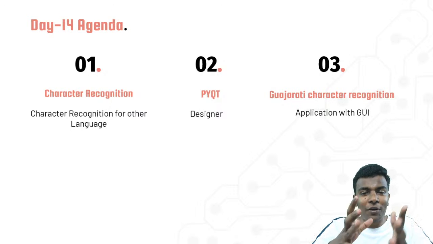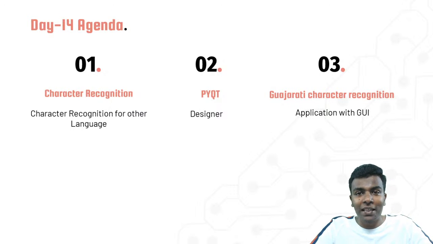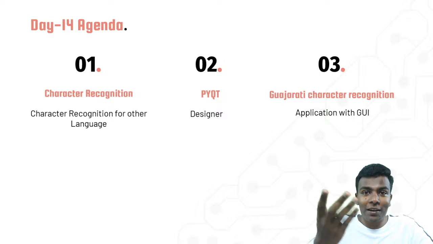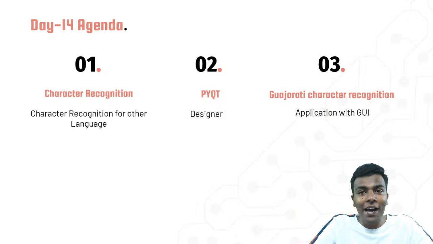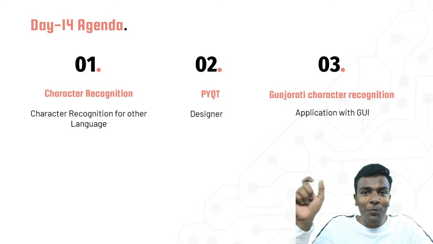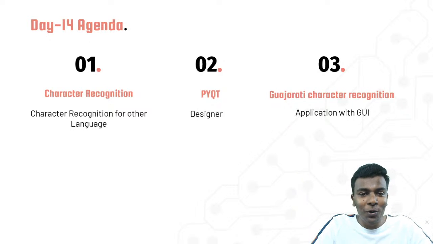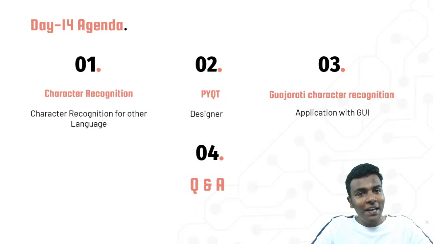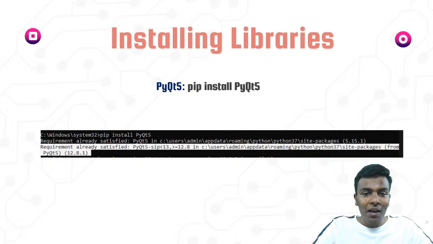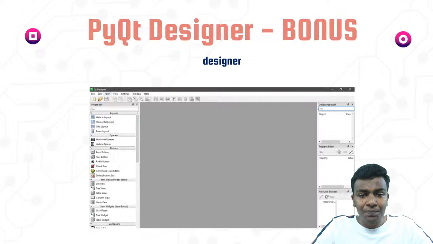Just for a difference, I'm going to use Gujarati characters because I don't know Gujarati. If you know Gujarati, you can put "I know" in your live chat; if you don't know, put "I don't know". Even I don't know. Finally, of course, we are going to have the Q&A. Here we are going to introduce a library called PyQt5.